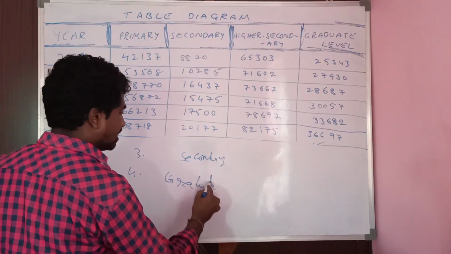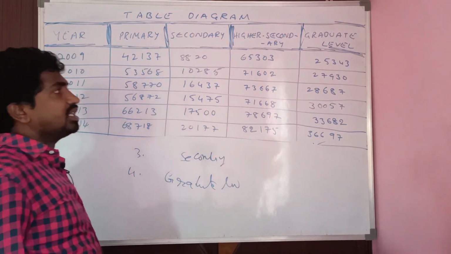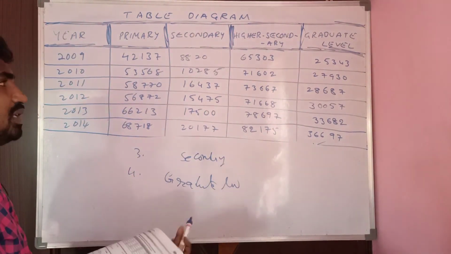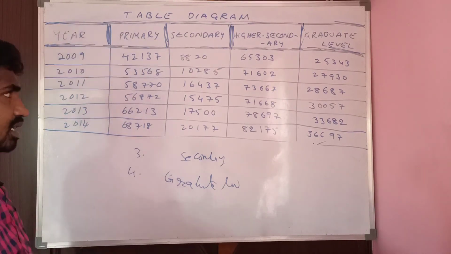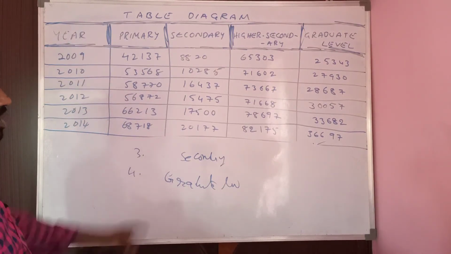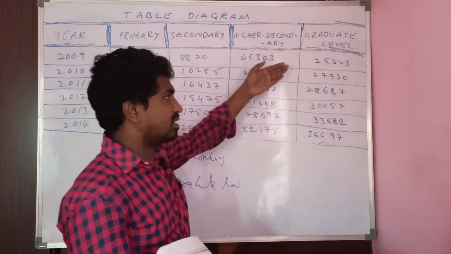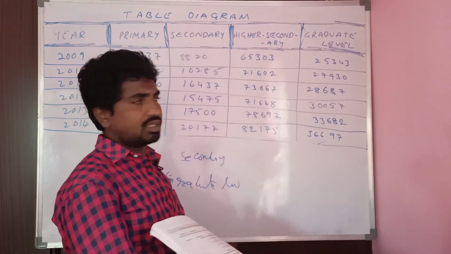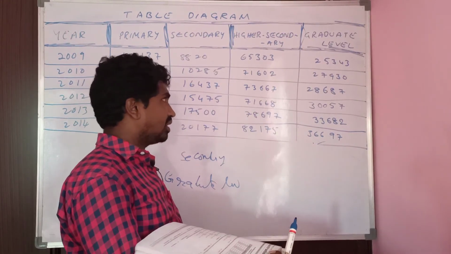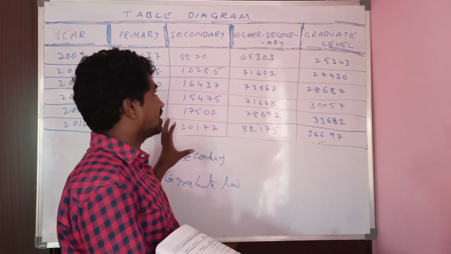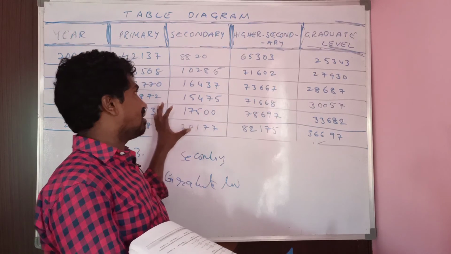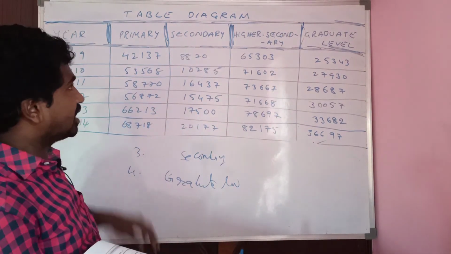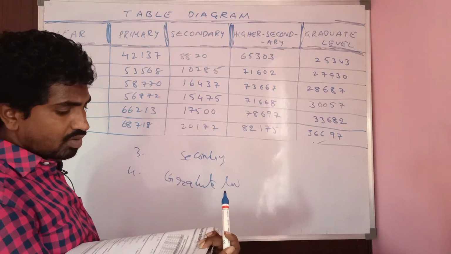Graduate level is asking for which category the value is continuous increase or continuous decrease. For graduate level the value is continuous increase. For remaining sometimes increase, later decrease. So we take graduate level only. These are the answers for tabular diagram from question number 1 to 4.